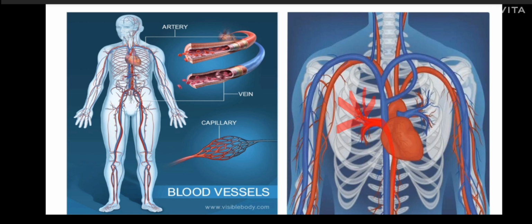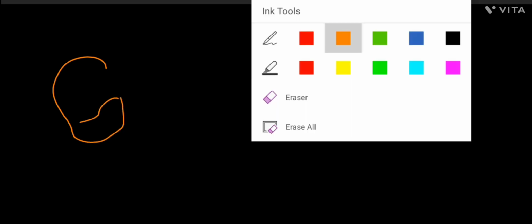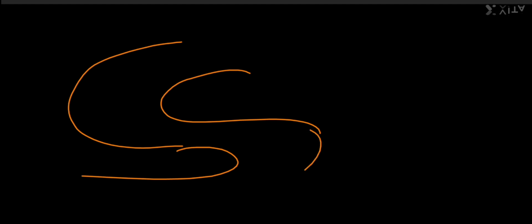These capillaries are present in your, see here, in small intestine. In small intestine there were villi, right? These villi are having blood capillaries.